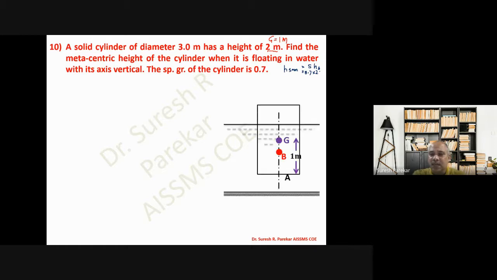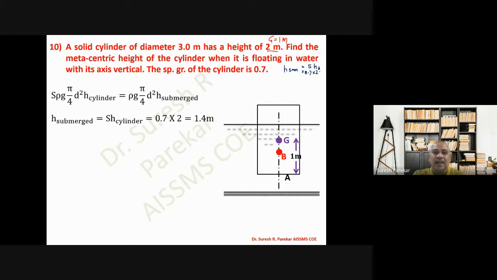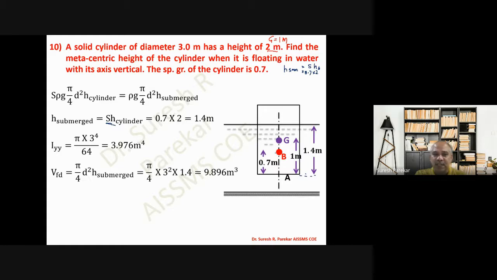Now we can see this. We have this as A. Then as the height is 2 meters, we get AG, the center of gravity from A, as 1 meter. And H is S into H of cylinder, which is 1.4 meter. So the submerged height is 1.4 meter from A, and therefore B is half of this, that is 0.7 meter. And then I is pi by 64 d to the power 4, which is 3.976 meter^4, and the displaced volume is 9.896 meter cube. Then BG, you can see from the diagram we can write directly, is 0.3 meter.